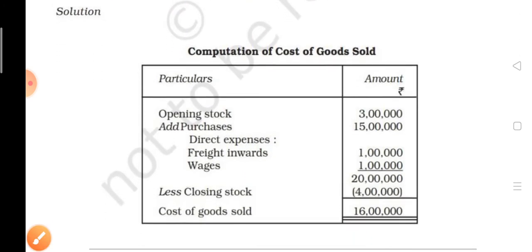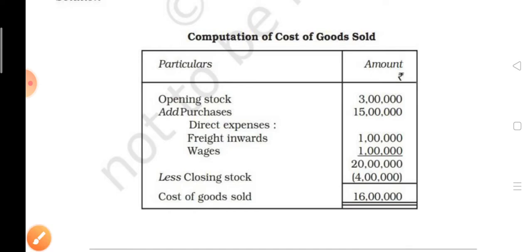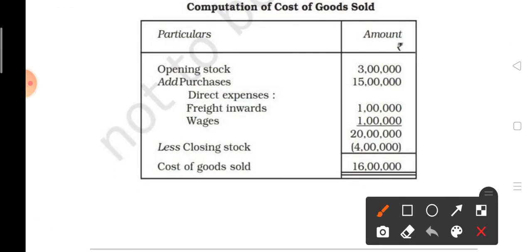Now you can check your answer. COGS is 16 lakh. Same here, opening stock, add purchases, add direct expenses, all the direct expenses 2 given, then subtract the closing stock, and the answer of COGS will come. This is the second way.